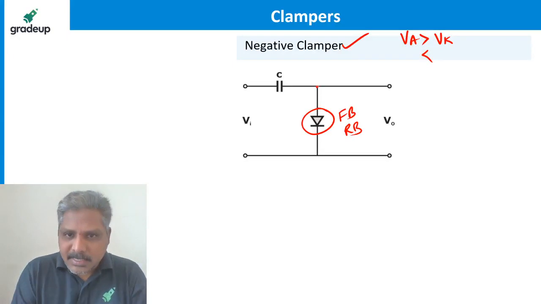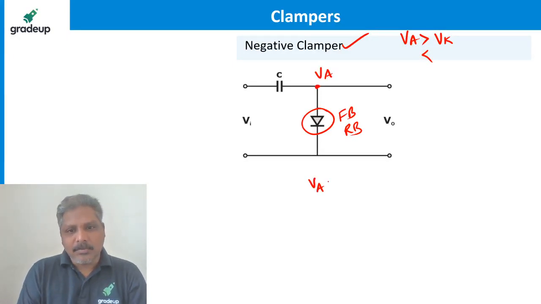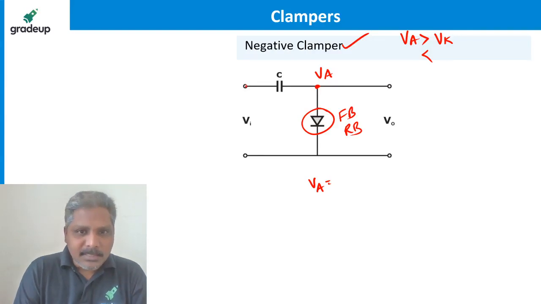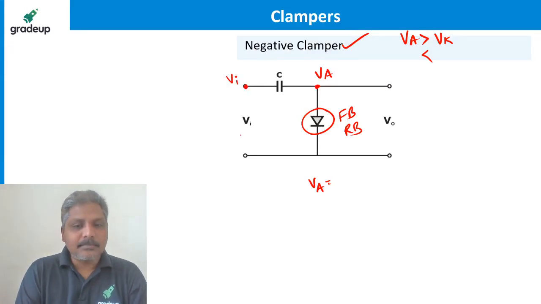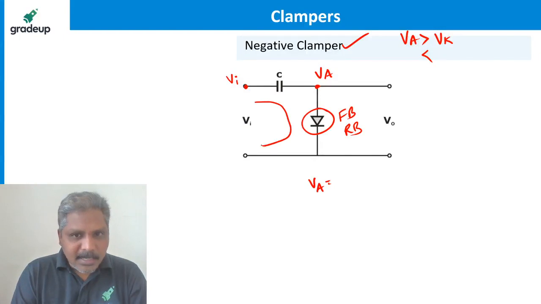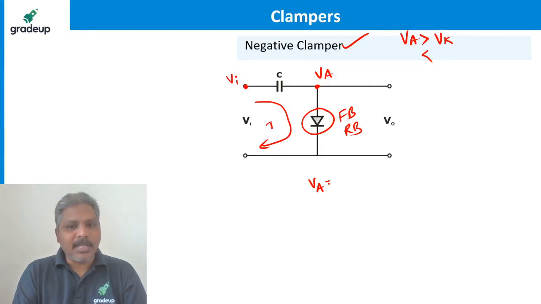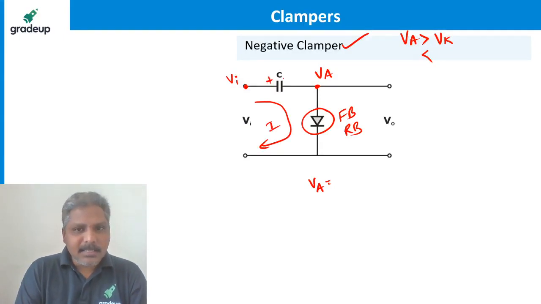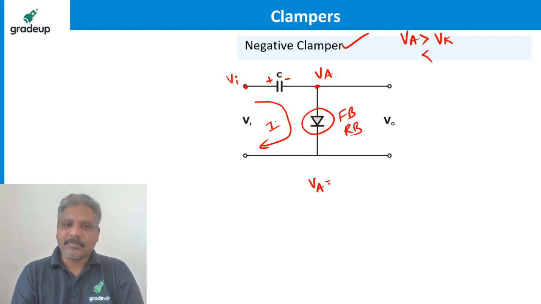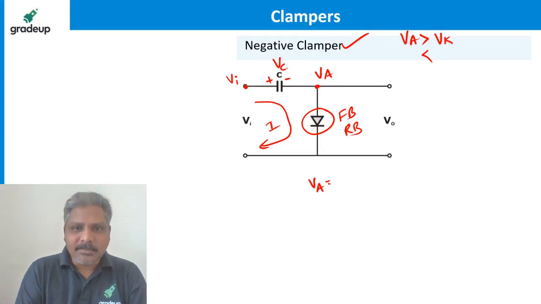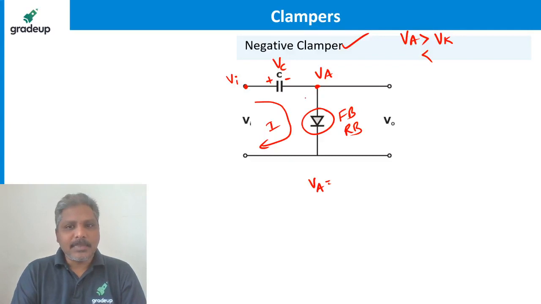But what is the anode voltage here? Observe, all of you. Can I say this anode voltage is the input voltage we are applying? If any current flows like this, there is a charge across the capacitor. The capacitor will charge. So let us call it VC, the voltage across the capacitor. So VA is nothing but the input voltage minus the capacitor voltage. Can I say like this?